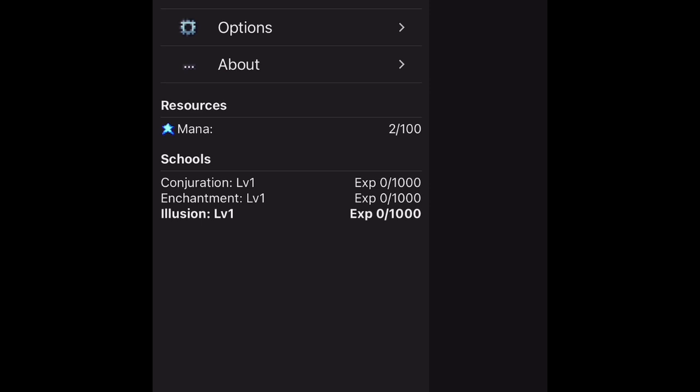Stats tab. Campus tab. I don't know if I got out of the menu. Menu button. Okay, it looks like it's one of those menus that you double tap and the menu goes away. I don't like those. I like it better when it goes back. That's fine. Double tap and the menu goes away. Gather mana. Let's try to double tap and hold. Gather mana.